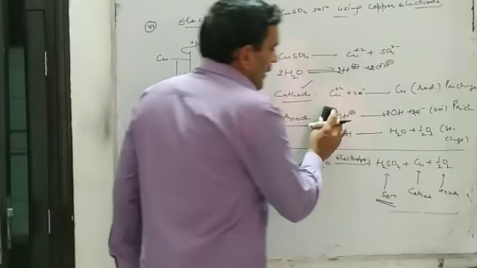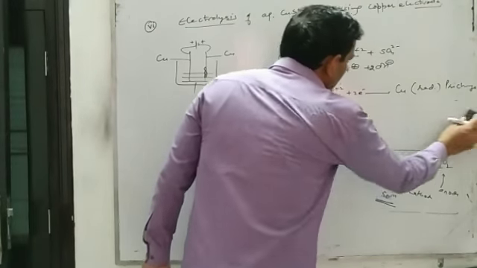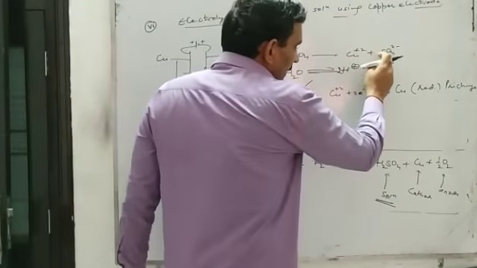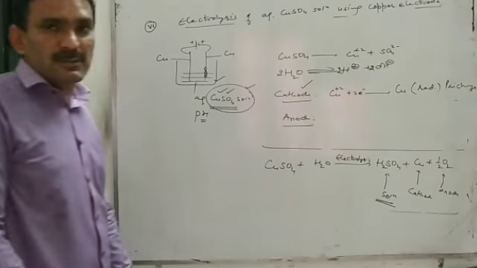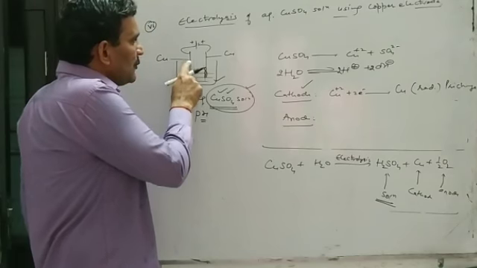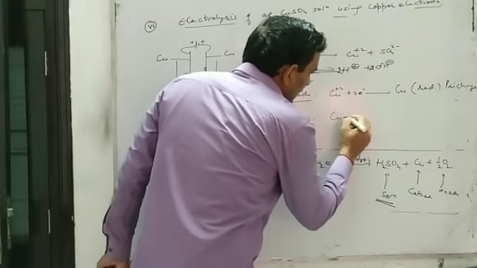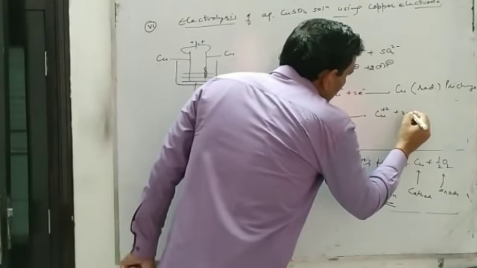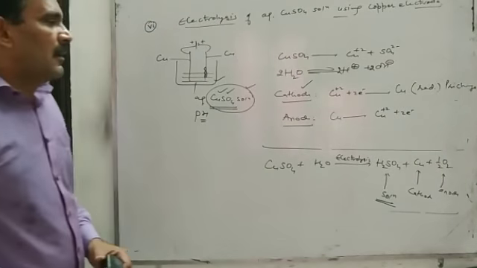Now you see, at anode neither sulfate ion nor hydroxide ion will be oxidized. Even this copper metal which is used as anode itself is oxidized.